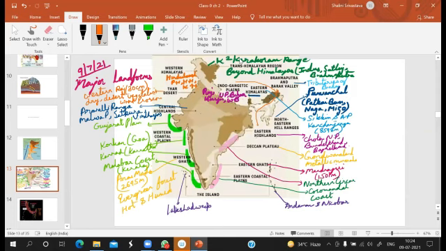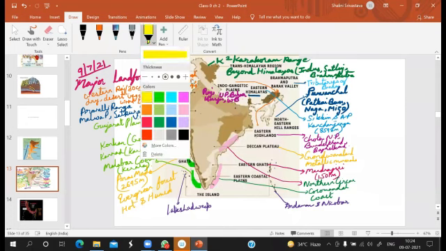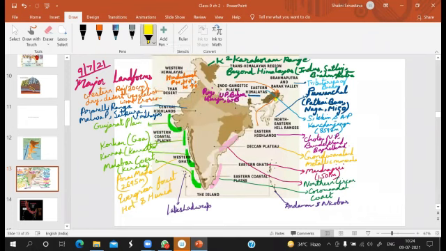Then we have the northeastern hill ranges. The northeastern hill ranges are this one mainly, which includes this particular part, and it is also known as Purvanchal. It has Patkai Bum, Naga hills, and Mizo hills in this particular region. Then we have the Eastern Highlands.